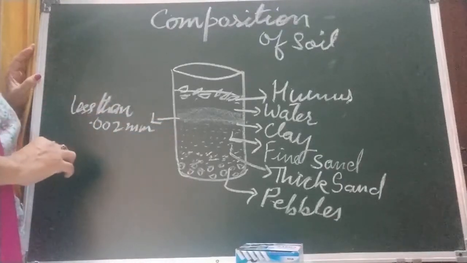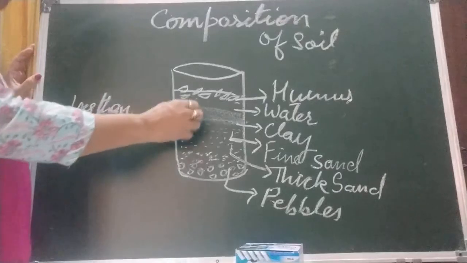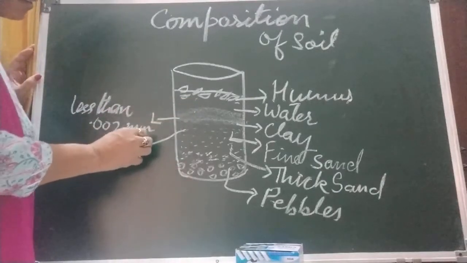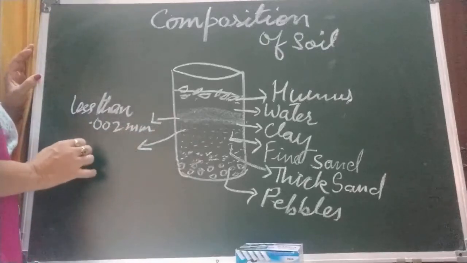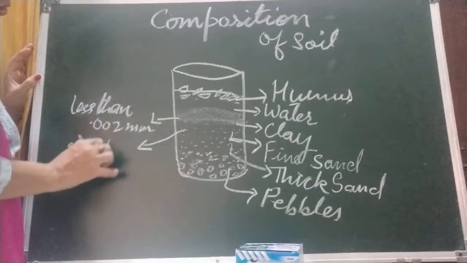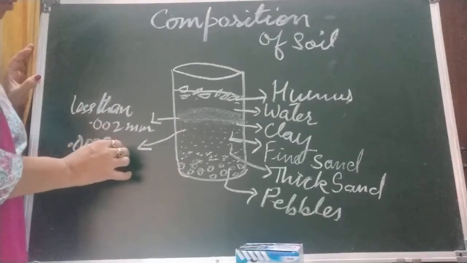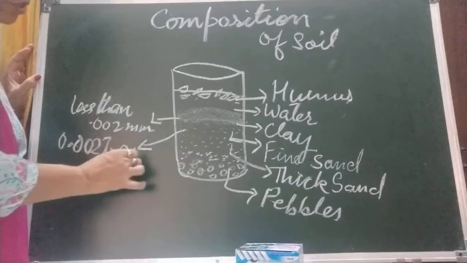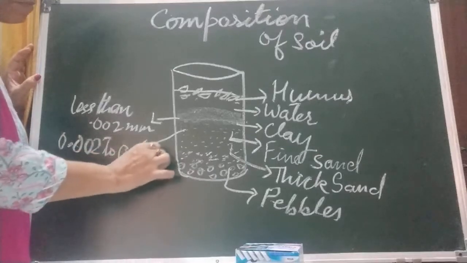Okay. So this is the diameter of clay. Now come to the diameter of fine sand. The diameter of fine sand is 0.002 to 0.05 millimeter.